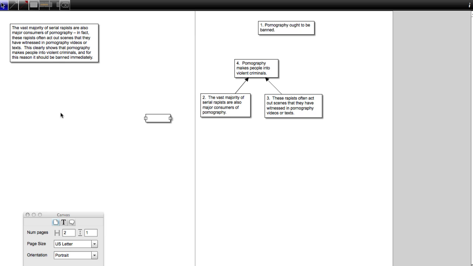Someone may disagree with me and say, those are too dependent because how could they act out scenes if they haven't been major consumers of pornography? But I think they still could, or at least some of them still could. All right, I'm going to go over here, look for any other premises.